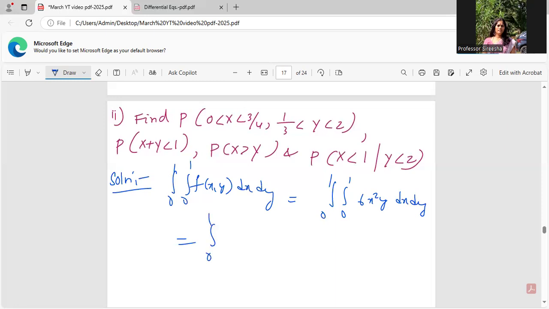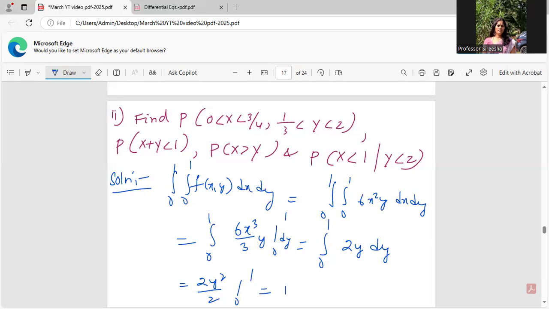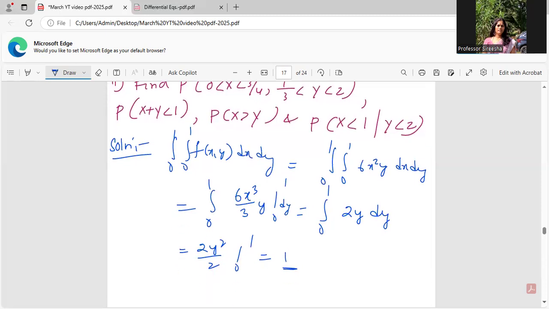So 0 to 1, I'm integrating with respect to x. x² becomes x³ by 3, into y, from 0 to 1. So it would be the integral 0 to 1, of course there's a dy as well, of 6 by 3, which is 2y dy. On integrating, I'll be getting 2y² by 2 from the limits 0 to 1. Again, this value would be 1. So hence proved, not a big deal. All of you can do it, I'm sure.